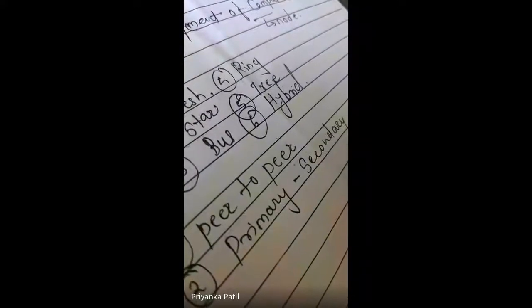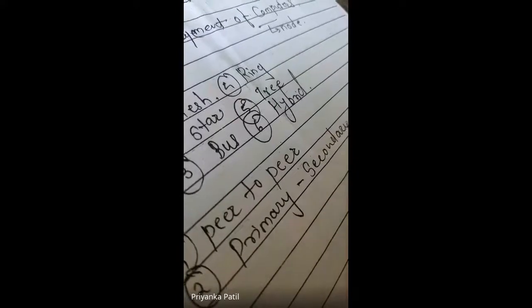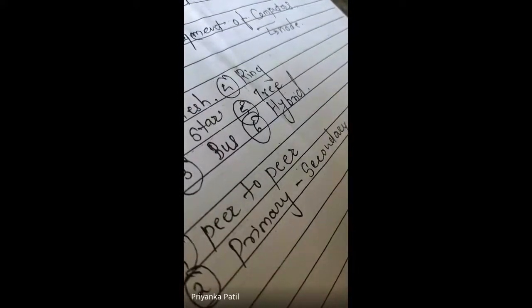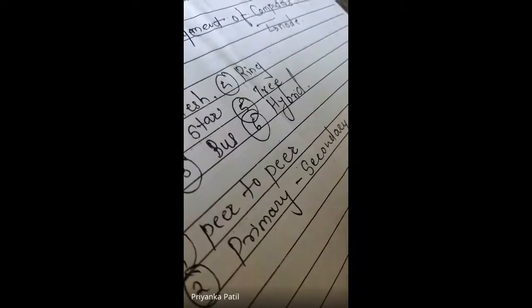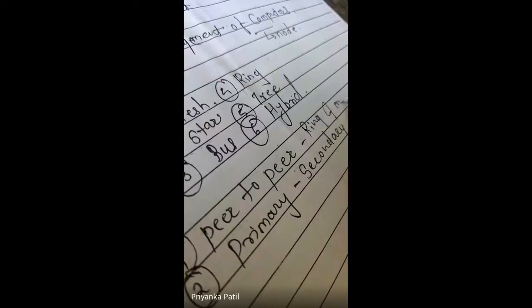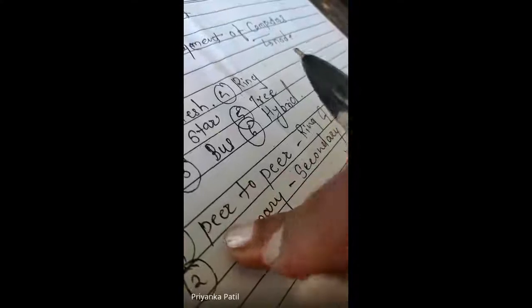So the peer-to-peer relationship is where the devices share the link equally, meaning every computer can connect with another computer. For example, ring and mesh topology are examples of peer-to-peer.